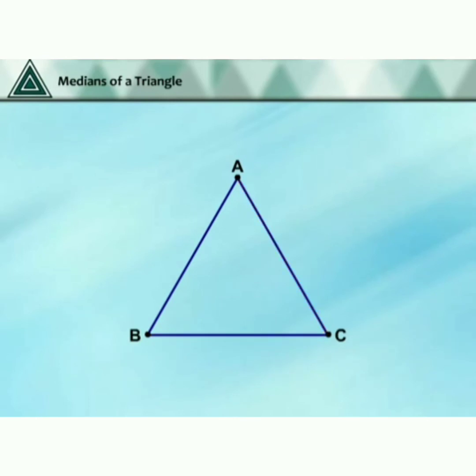Next, mark the midpoints D, E and F. Then join the vertex A to the midpoint of the opposite side, that is D. Then B to the midpoint of the opposite side, that is E. Then C to the midpoint of the opposite side, that is F. So the line segments AD, BE and CF are all called